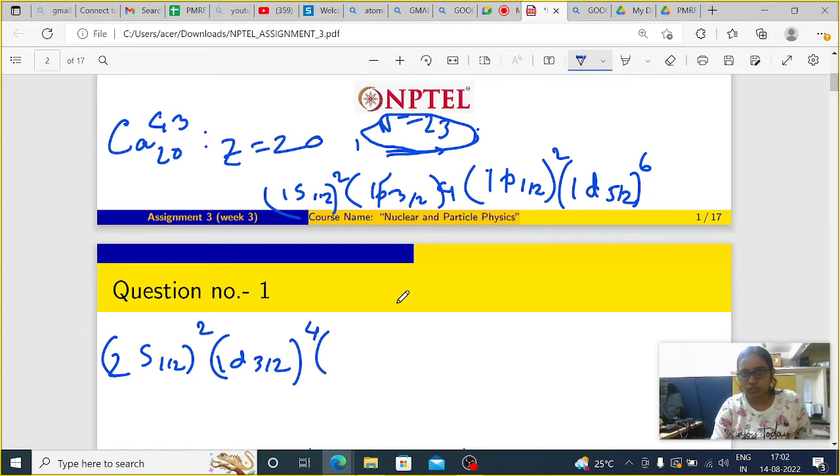So all the things: 2, 4, 6, 8, 14, 14 plus 2 is 16, 16 plus 4 is 20. After that it will be 1f 7/2, and there are 3 neutrons in it.